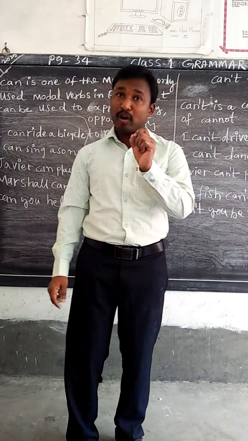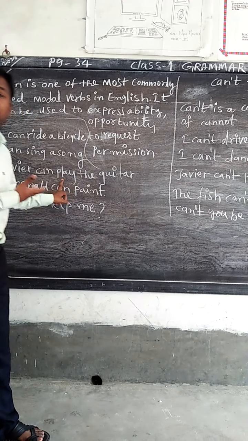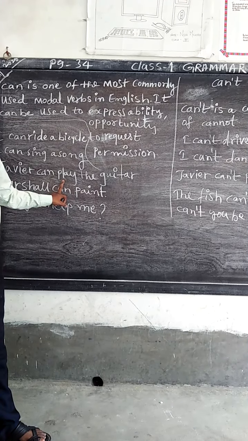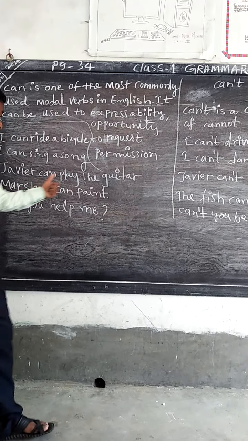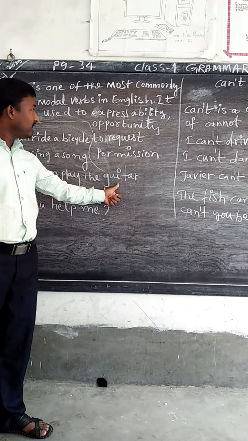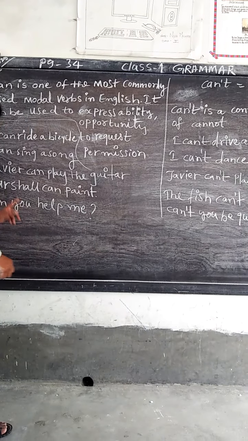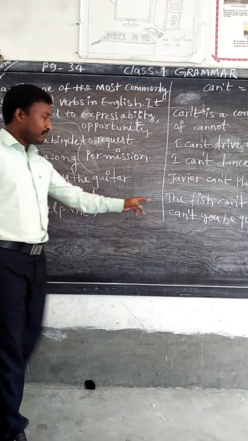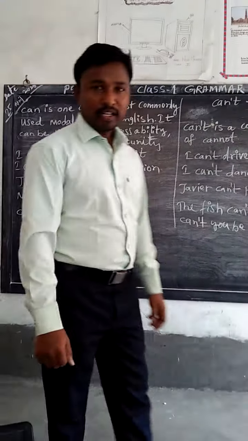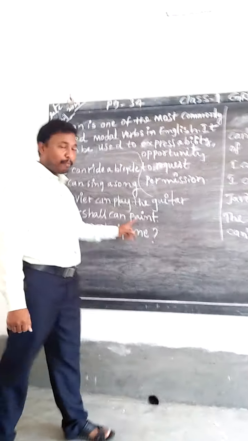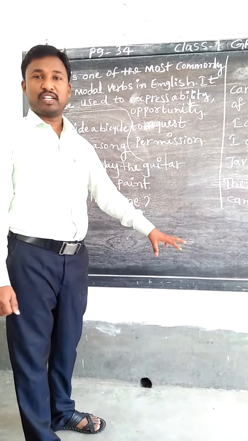See, that is the problem. There is a possibility for him, so Xavier is expressing: Xavier can play the guitar. But Xavier can't play cricket. Like this, Marshall can paint. So Marshall can draw. Marshall can paint, so Marshall can draw a picture.